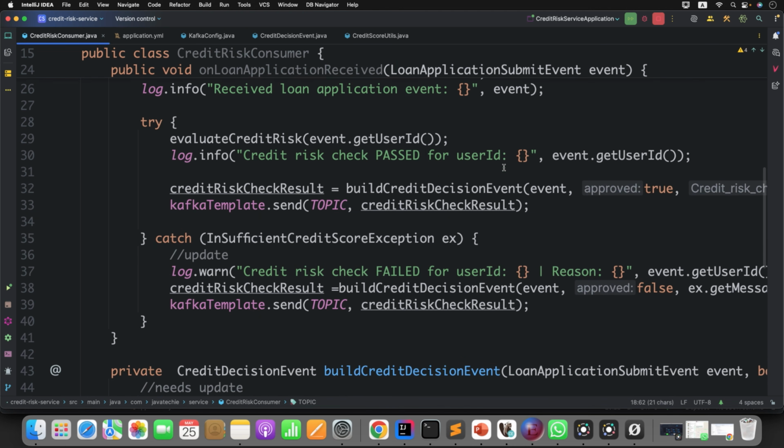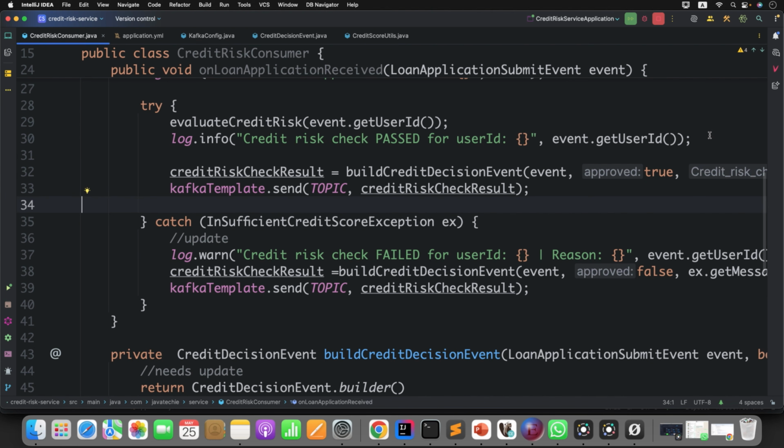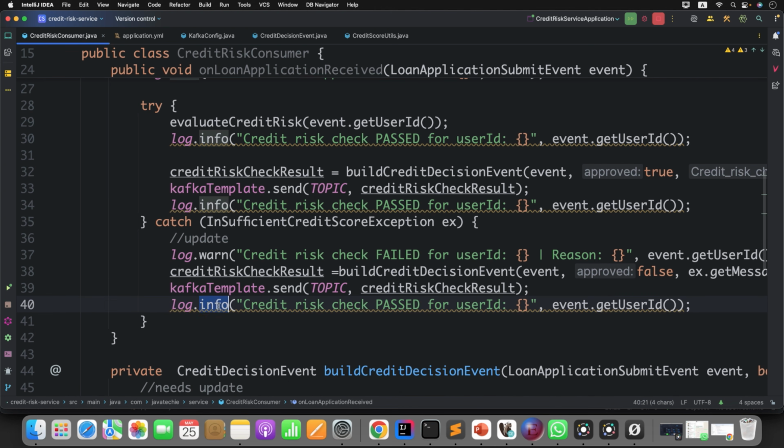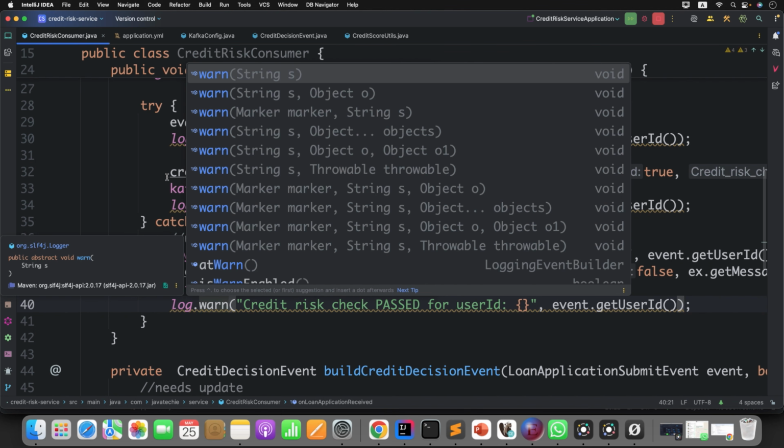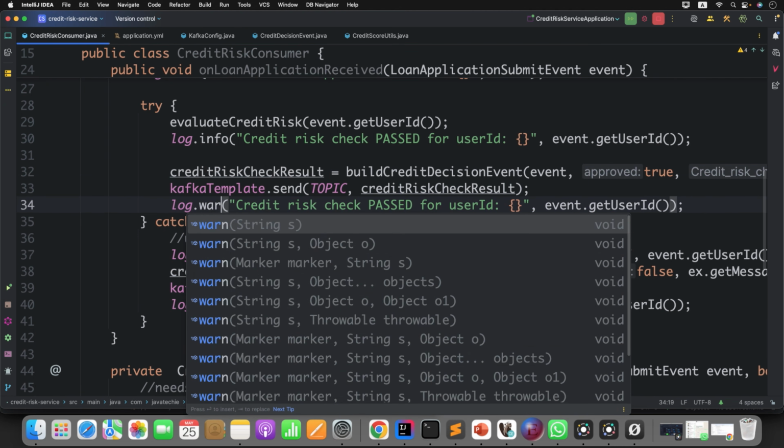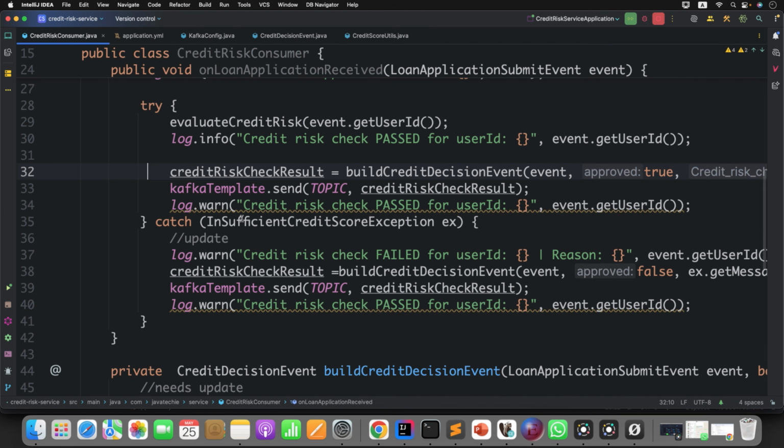Somehow we missed adding the log statement here. We could add a log statement here to check, something like this. On success and on failure, you can add the log statement. You can do that modification. I am not going to change it and restart the code. You can do that. Okay, this will be info, right?